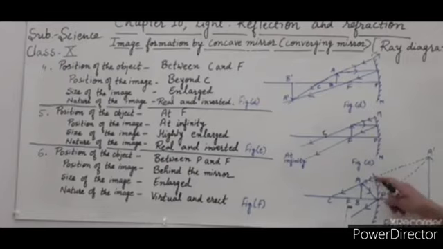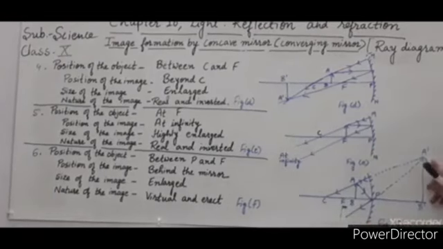These two reflected rays, when we extend them, meet at this point, which is behind the mirror. So the image formation takes place behind the mirror. When the object is placed between principal focus and pole of the mirror, the image is formed behind the mirror. The size of the image is enlarged. The image is bigger in size as compared to the object.